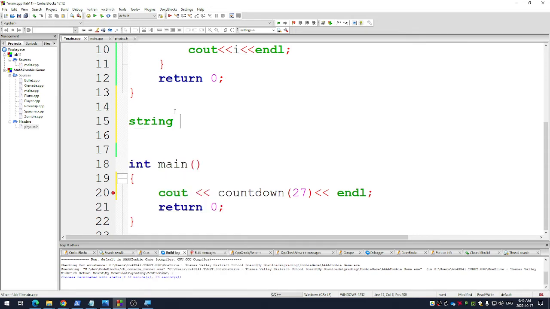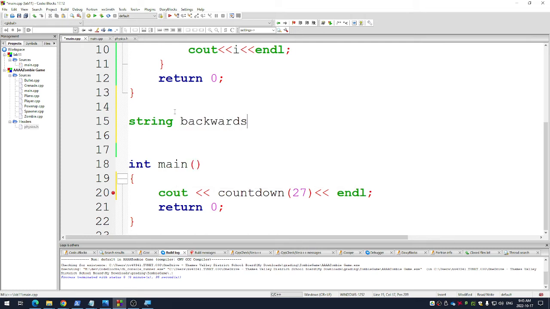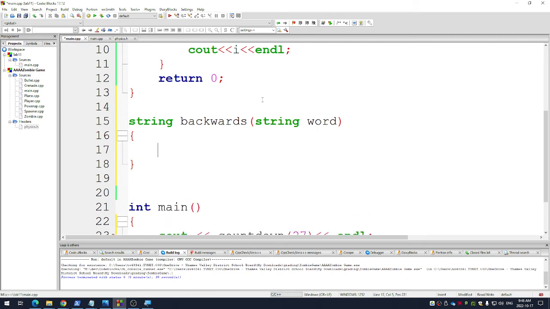String, correct. What should we call the name of this command? It's going to take in a name and print it backwards. What would be a good name to give it? Backwards, maybe? And it's also going to have to take in something from the user. What type of variable should it take in? A string? It's going to spit out a string, so that's why I put string here. But it's also got to take in some word that someone's going to put in there. So I'm going to write it like that, and then I'll have my brackets like that.